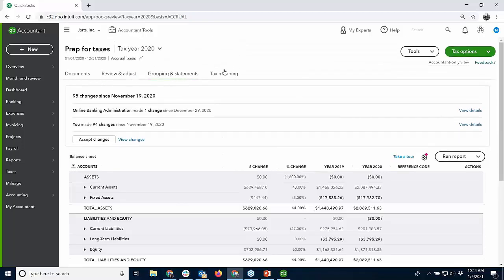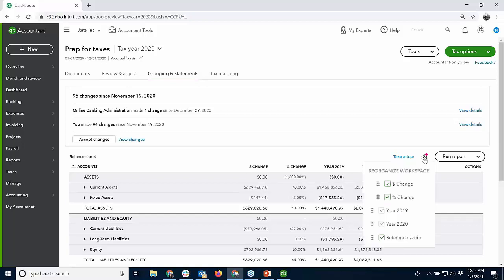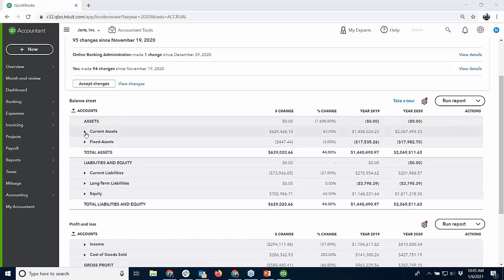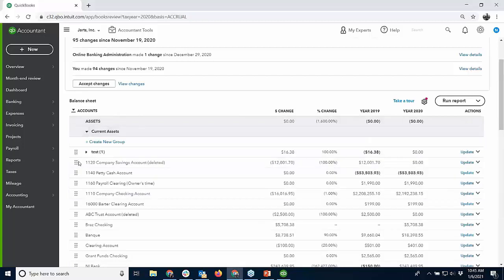And then the grouping and statements is my new favorite in here because I can change the order of the accounts. I can literally change the order of the accounts. So if I drill in here, you see how these things? I could take ABC and move it up in between payroll and company checking and then run a report on it.